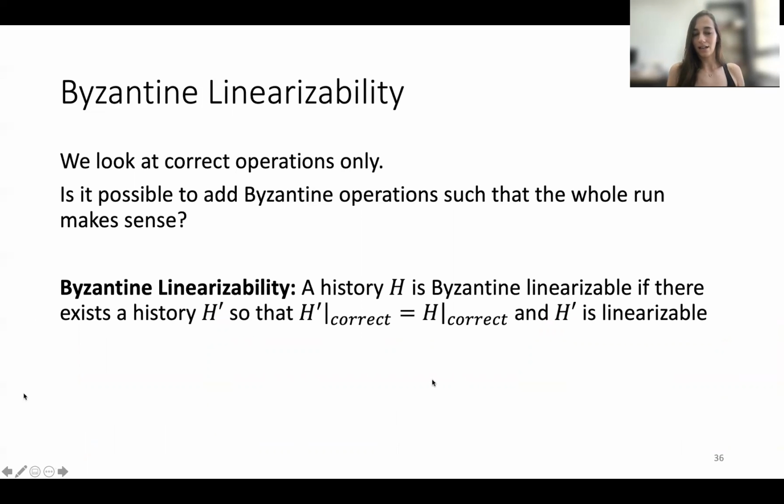Formally, Byzantine linearizability is the following. We say that the history H is Byzantine linearizable if there exists a history H prime such that correct operations in H and H prime are the same, and H prime is linearizable. So H prime is exactly the execution, the history we were trying to create. We took the correct processes and tried to make it make sense.